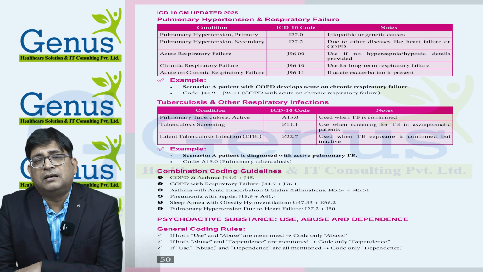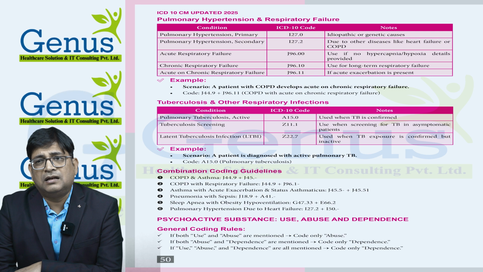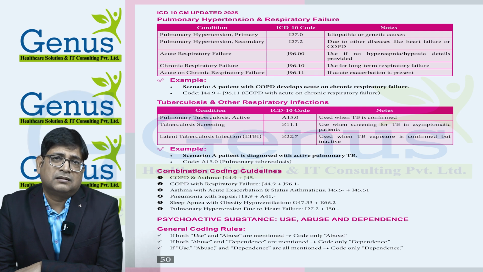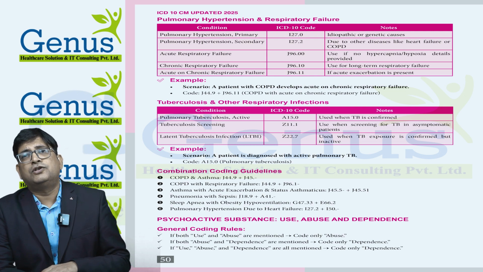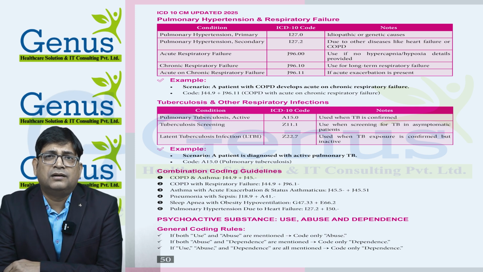Then dependence: the patient cannot survive without these substances, maybe an illicit drug, or maybe smoking, or maybe alcohol use. So what do we need to do? If the physician mentions all three conditions, we only provide the code for dependence.